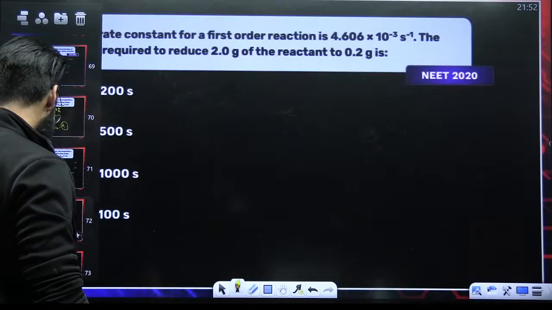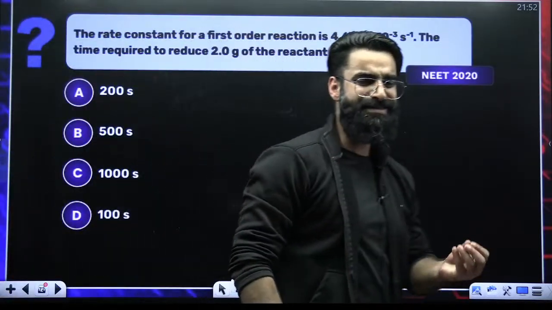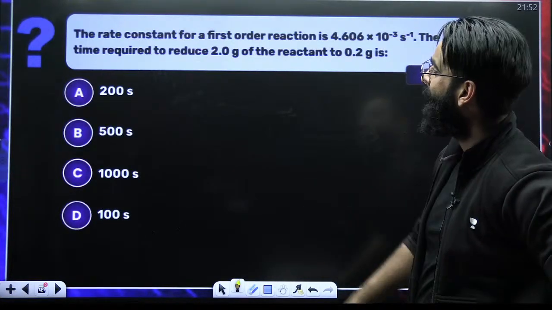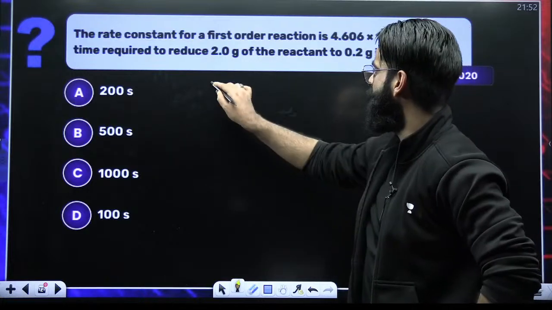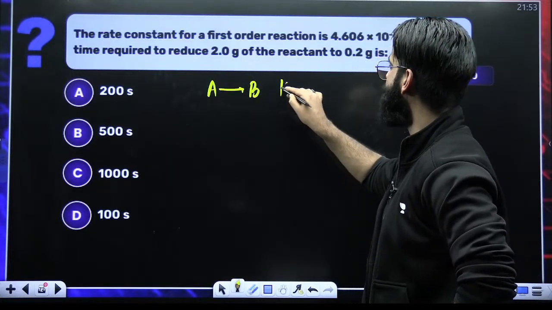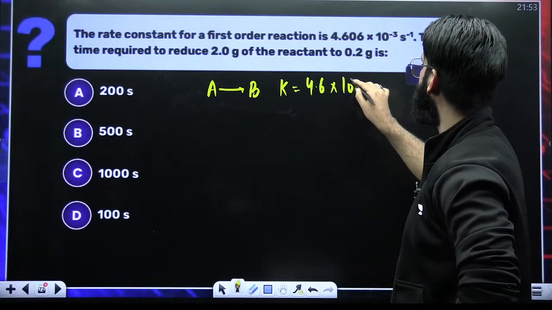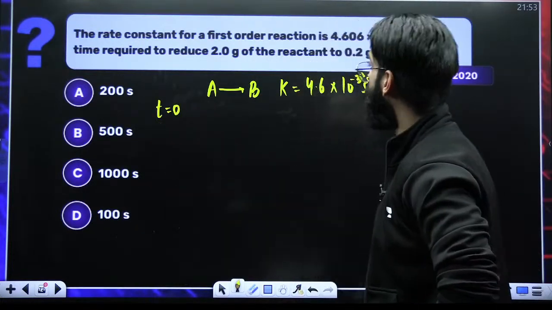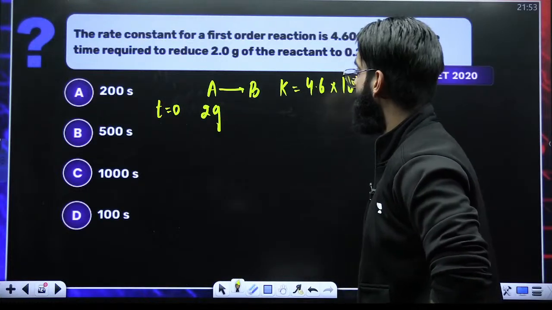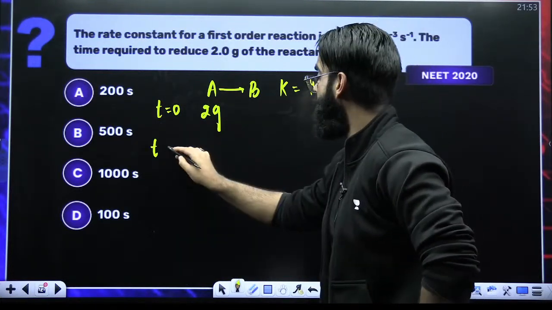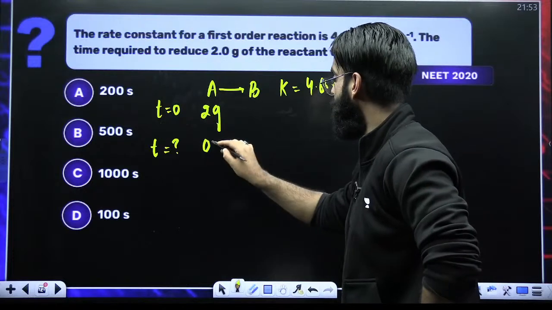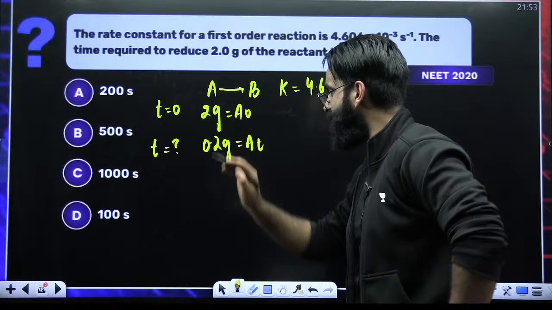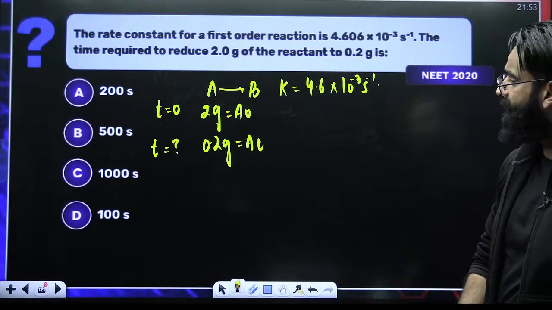Okay, next. See what was the question asked in your NEET 2020, a basic question. And you can expect these sort of questions, guys. This is the level of your NEET examination. The rate constant of the first order reaction: you have got the first order reaction A gives B, whose rate constant K is equal to 4.6 into 10 raised to power minus 3 second inverse. The time required to reduce 2 grams of reactant to 0.2 grams. So this is the initial amount. This is the amount of reactant left after some time.